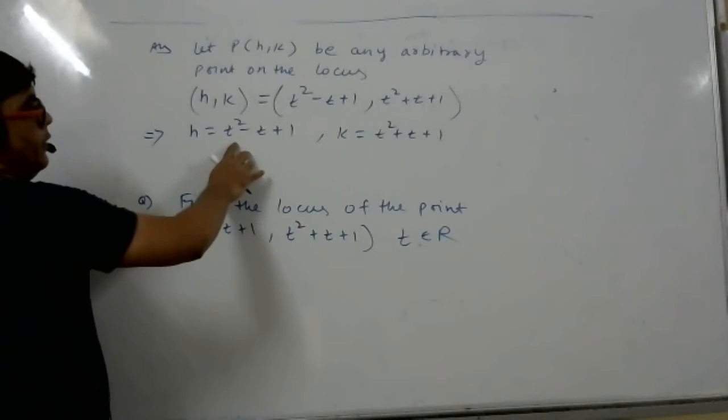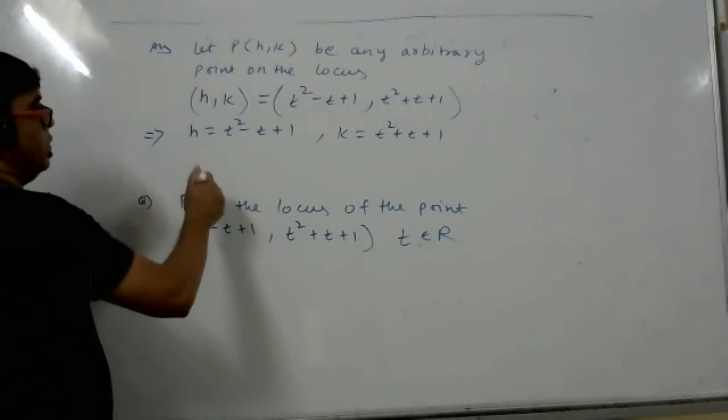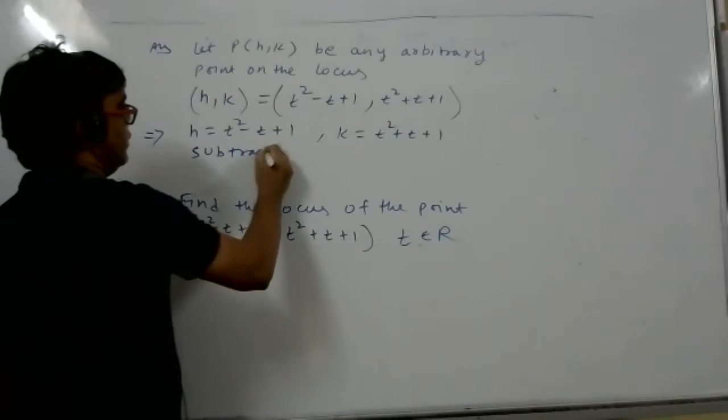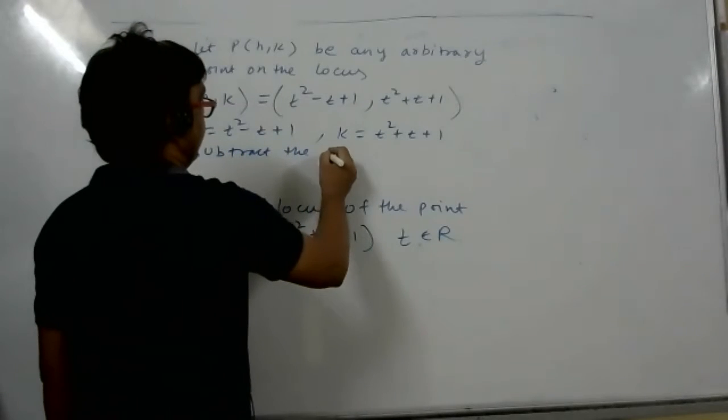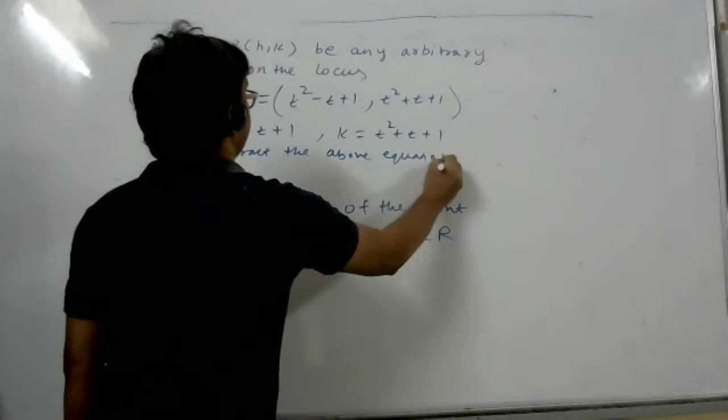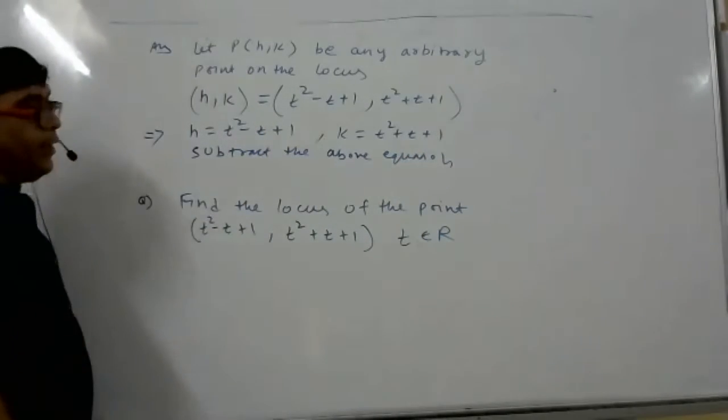Sir, elimination method. Shall we subtract both? Subtract the above equation. Subtract means what will you get, students? Subtract this orally.